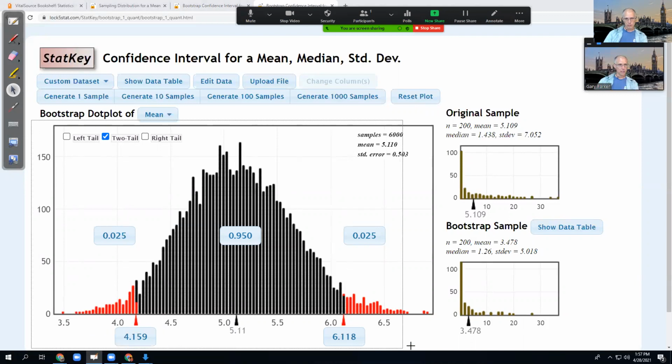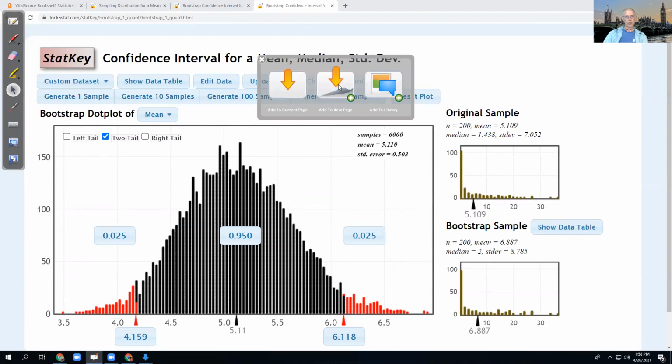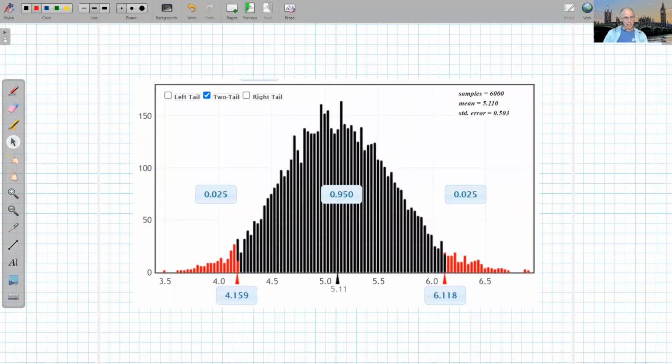Calculating the margin of error. StatKey doesn't directly give us that. We have to do that subtraction I showed earlier. So this is again a sampling distribution. This time it's 6,000 samples, each of size 200. And I want to know what's the margin of error here. The margin of error in this case is going to be that 6.118 minus the 4.159. All right, so we just take that lower number away from the upper number and divide by 2. So put that in my calculator.